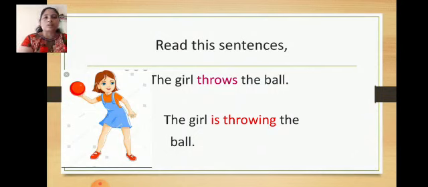Now read these sentences. The girl throws the ball. The girl is throwing the ball. Now in the first sentence, only one verb is used, and that is throws. And in the second sentence, two verbs are used. For example, is and throwing.